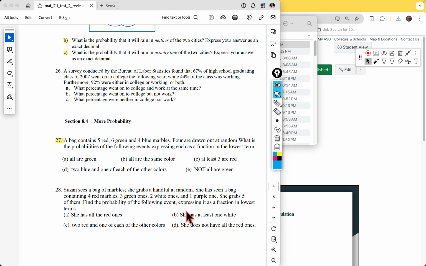But that's really the exam. They have questions that are some almost identical. It'll be pretty much this question, but the number of red, green, and blue, whatever, will change, the total. That's all that changes. But the question's pretty much the same, and it'll be one of those: all one color, this color and that color.